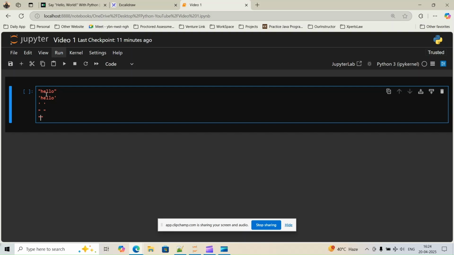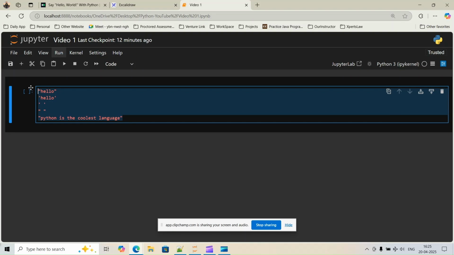And we can have a sentence, for example, Python is the coolest language. So anything between single quotes or double quotes, whether it is a word, a sentence, or even empty, is treated as a string. Let's see a few examples.